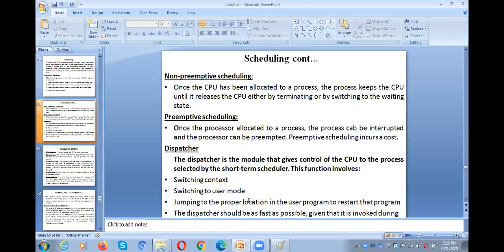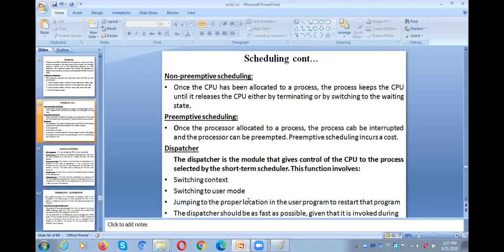There are two types of scheduling algorithms. One is preemptive scheduling and the second one is non-preemptive scheduling. First, what is non-preemptive scheduling? Once the CPU has been allocated to a process, the process keeps the CPU until it releases the CPU, either by terminating or by switching to the waiting state. That means the process is in the waiting state, so it doesn't require any CPU now until the IO operation completes. Or the process terminates its execution. In these three cases only, the process will release the CPU. That is called non-preemptive scheduling.